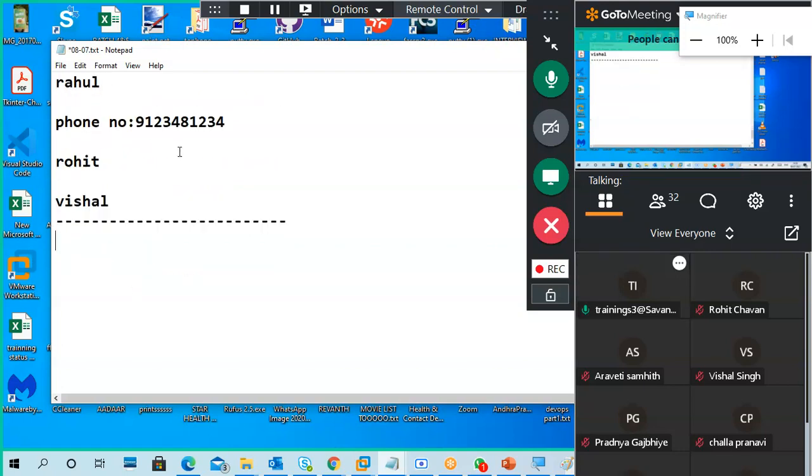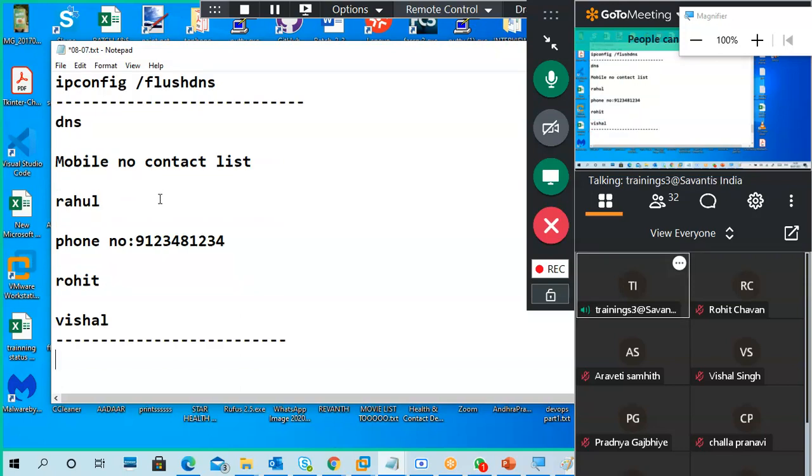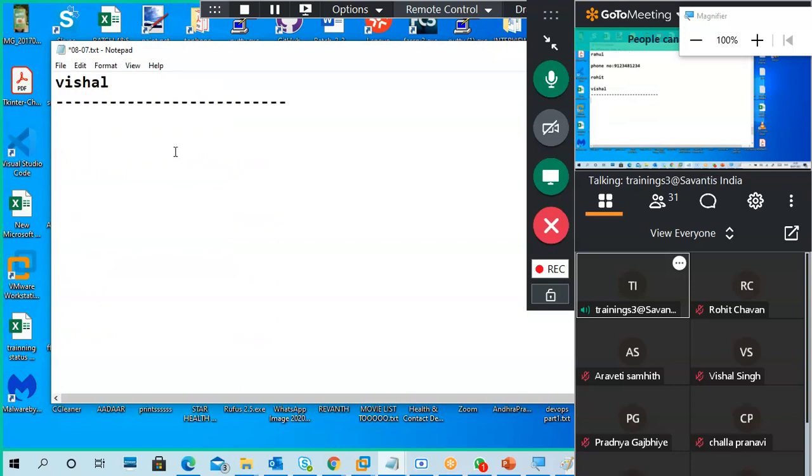Like in our network, we communicate with IP addresses only, but we cannot remember IP addresses. Like if you want to go to google.com or facebook.com or w3schools.com or vmware.com or microsoft.com or technet.microsoft.com. So many websites are there, and we cannot remember all the IP addresses. So we use DNS servers. There it stores names and IP addresses, so we can communicate directly with the name. You give a name, you get an IP address. So that is one part.